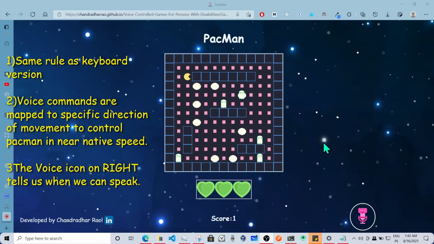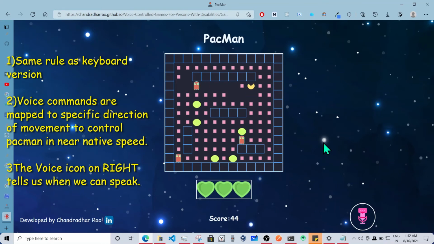Bottom, left, right, right, right. As you can see, I got a point now. Bottom, right, right, up. See, I got another point.